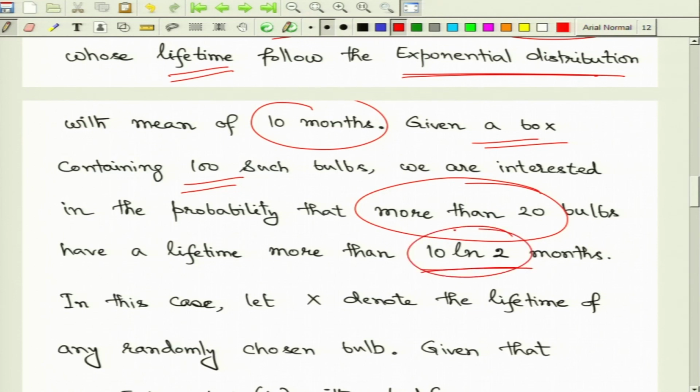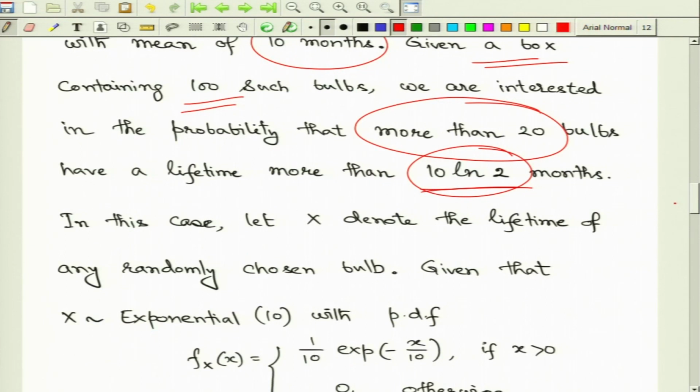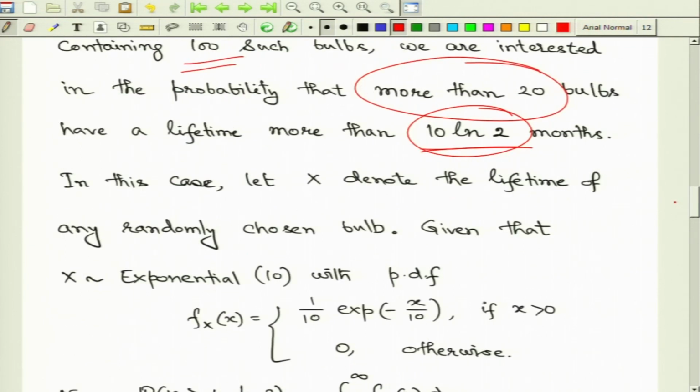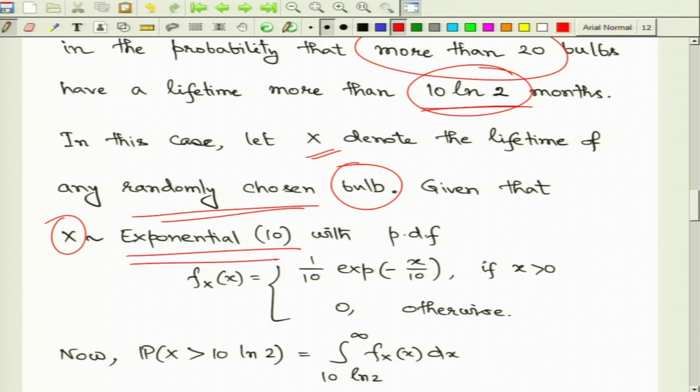This number 10 log 2 is just chosen for our computational simplicity, but you can also apply it to other numbers. So, let us just go with this 10 log 2 baseline for the corresponding lifetime, and we want to check whether out of these 100 bulbs at least 10 of them are going to have this much lifetime. In this case we model it in terms of random variables like this. Suppose X denotes the lifetime of any randomly chosen such electric bulb. Then this capital X, which is a random variable, is going to follow the exponential distribution with mean 10. We are going by the unit of months.